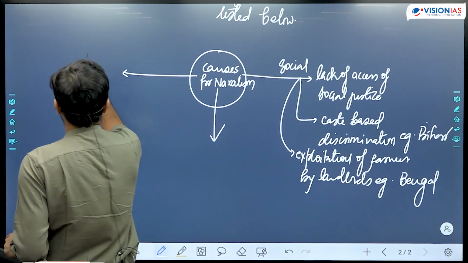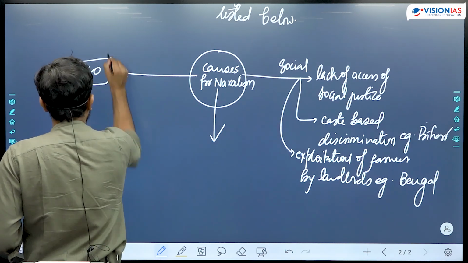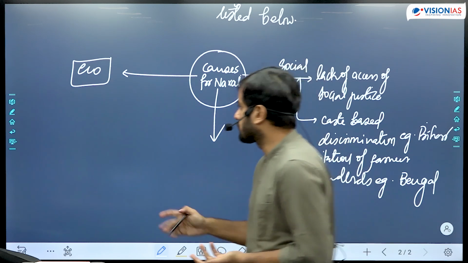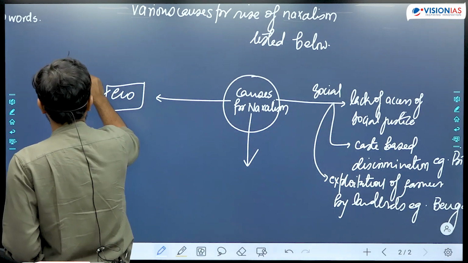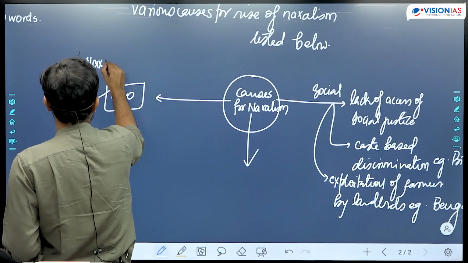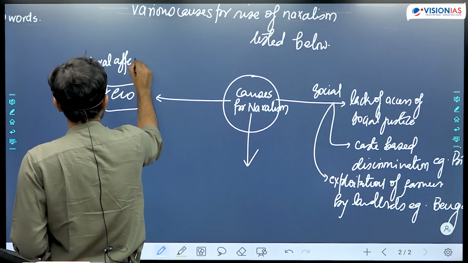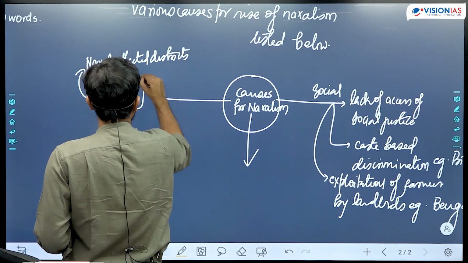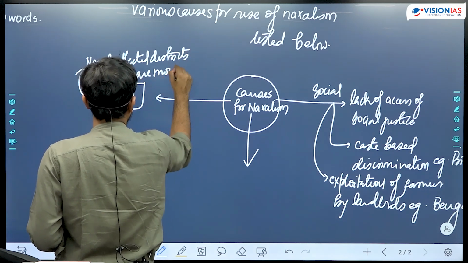Similarly, with respect to the economic causes for the rise of Naxalism, you could have mentioned about how the Naxal affected districts are most backward districts of India.